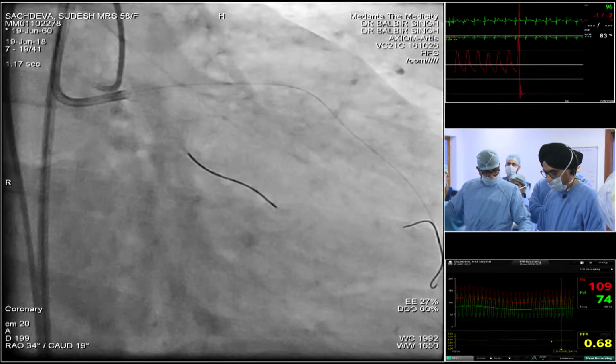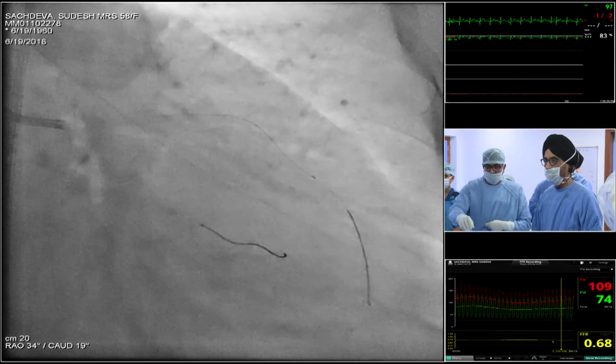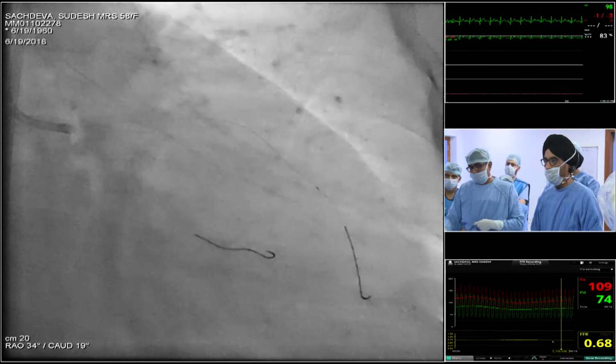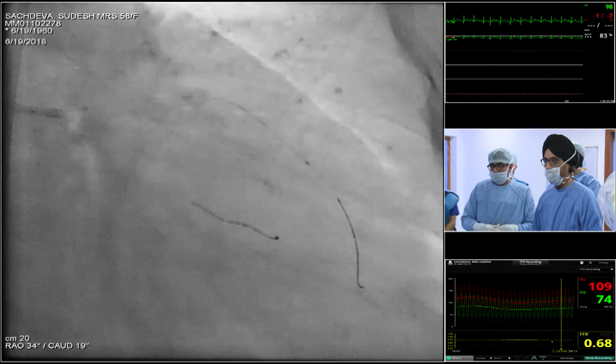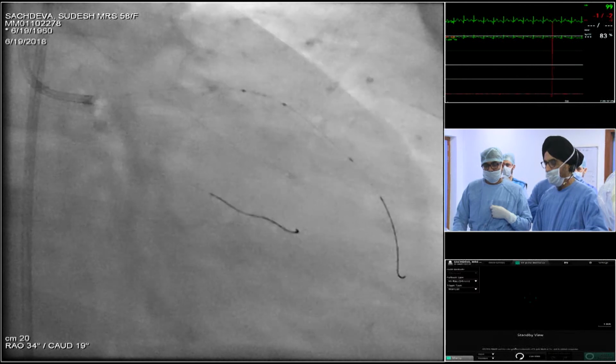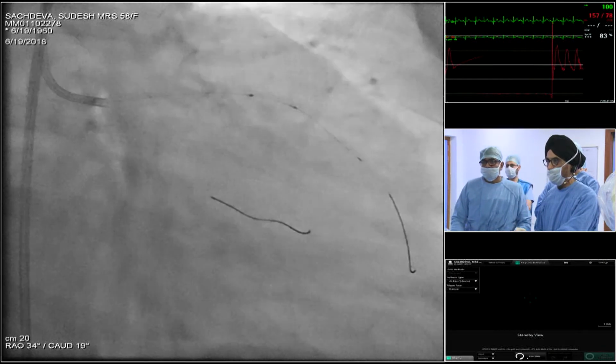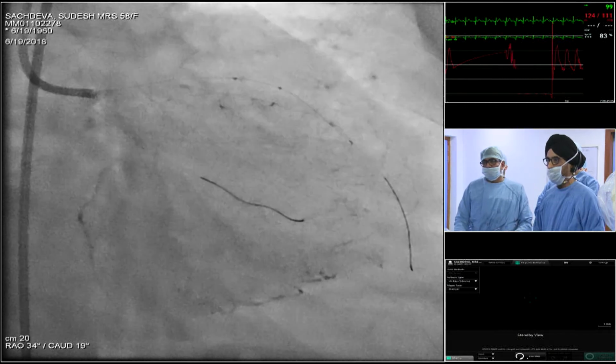So any opinion or any change of strategy? I would recommend that we balloon angioplasty the LAD and then do the OCT run so that we have better images. Exactly, this is what I'm going to do. This is just too significant, and we won't be able to clear. I agree with you. That sounds like a great idea, because otherwise we're not going to see much. Okay. 3, 4.